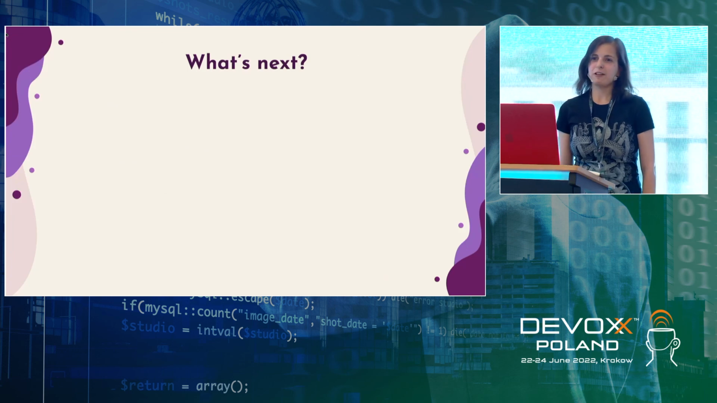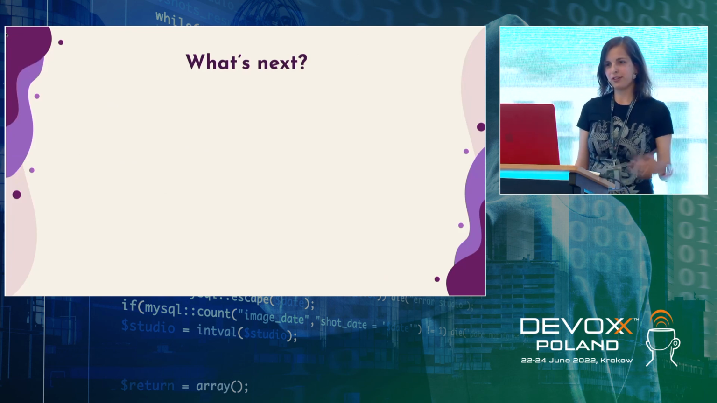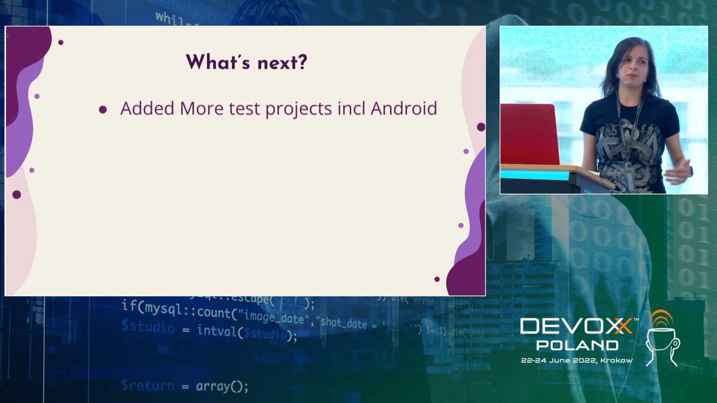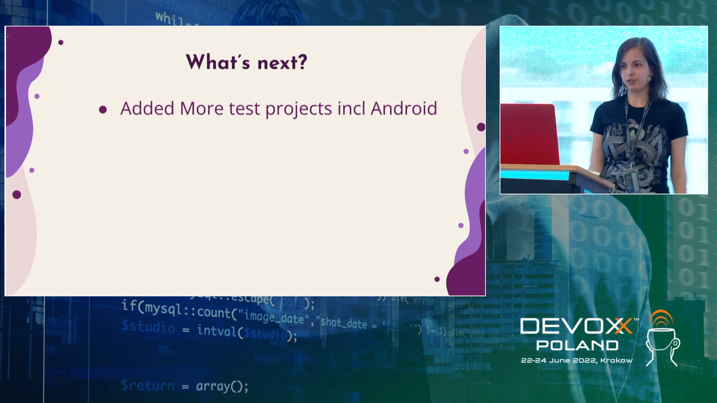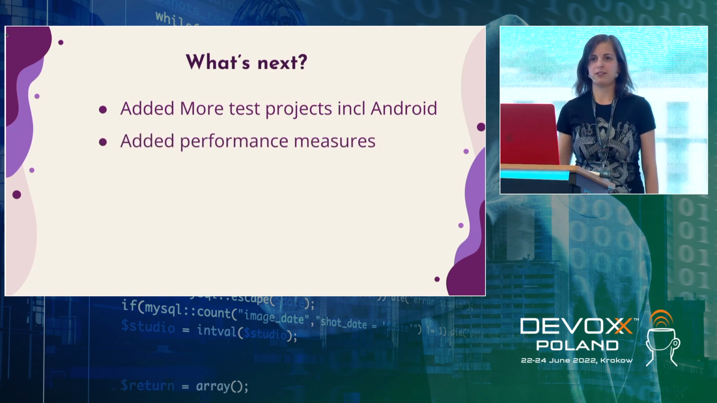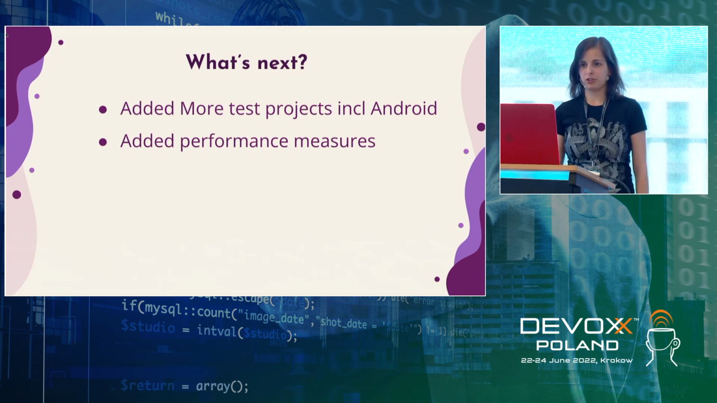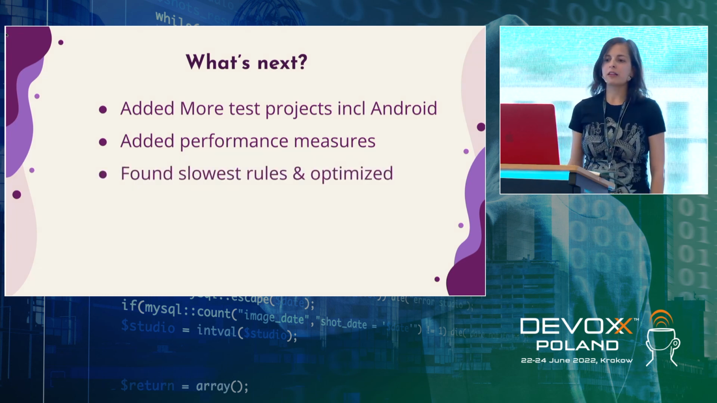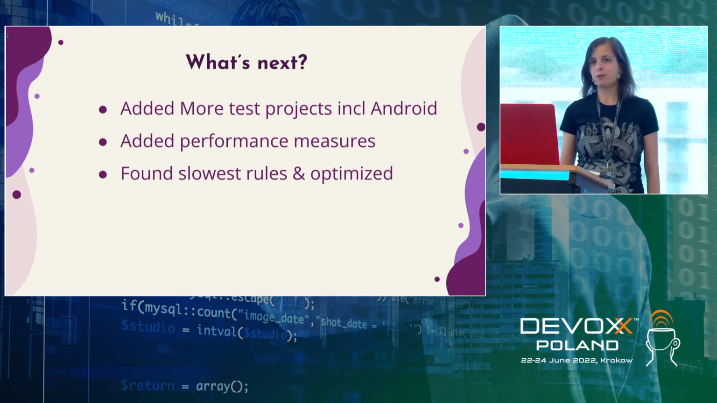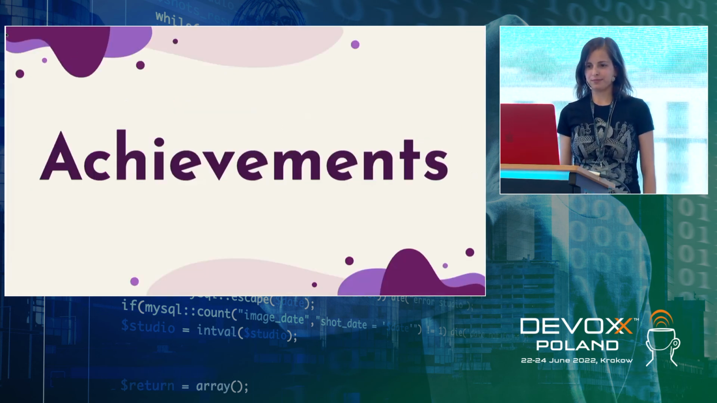Once you start working on performance, it's hard to finish. So we also added more test projects, including Android, in order to be able to find this or other performance degradation in the future. We added performance measures, in order to understand if we are having this degradation per each release. And we also found some of the slowest rules and optimized them. So now the performance should be even better than it was.